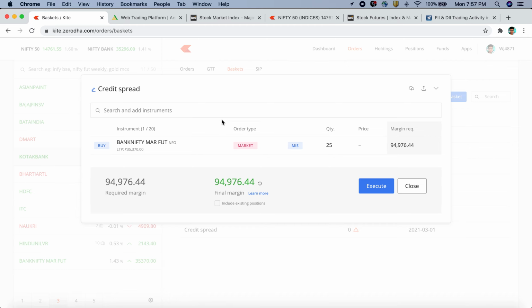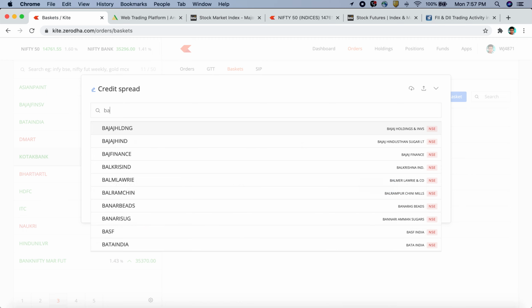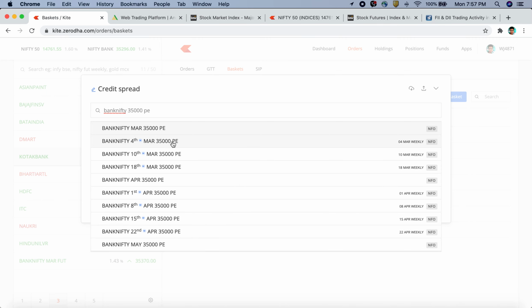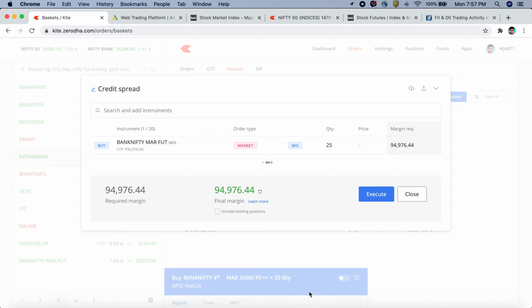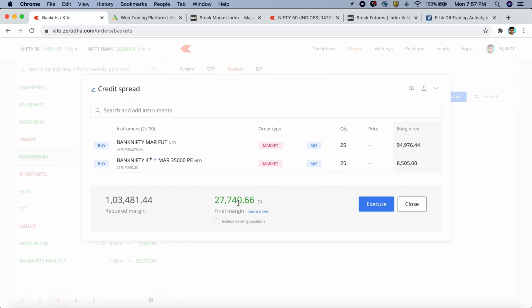Now, how should I hedge this? Basically, when you're buying a future, you can hedge it by buying a put option. So let's say we buy this 35,000 put option of the current expiry. You can see that now in 27,000, you can buy one lot of Bank Nifty futures in intraday, which was earlier 95,000. So this way you can reduce your margin.